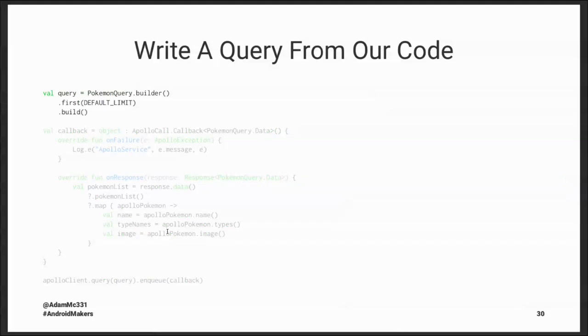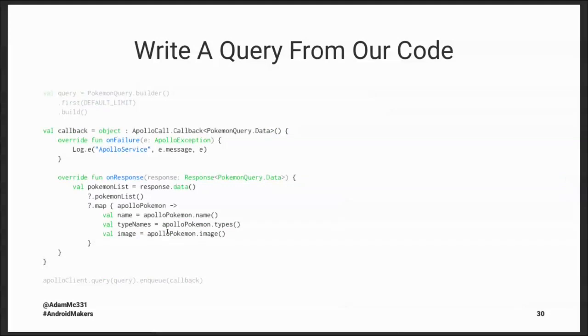Once you have that, you'll define a callback. This looks a lot like the Retrofit callbacks. If you've worked with Retrofit for networking before, and before you go and add the RxJava call adapter or coroutine call adapters to Retrofit, this is the sort of callback that you may be familiar with: a method for onFailure and a method for onResponse. And inside onResponse, we'll be able to parse back all of the data that we wanted.